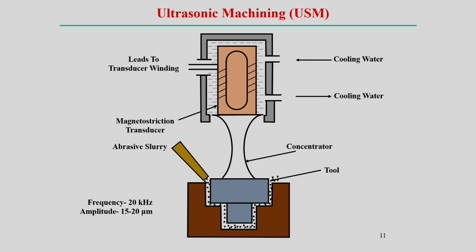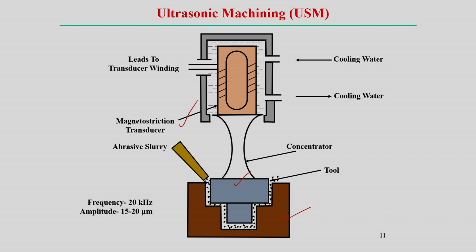Here you can see a schematic diagram of this ultrasonic machining process. There is a transducer here. The transducer basically converts the electrical energy to create the vibration, and we can use this. This is the tool material, and this is the workpiece material. Between the tool and workpiece there is an abrasive slurry filling the gap. So, the tool is not in direct contact with the workpiece; rather, the tool is in contact with the abrasive particles, and then the abrasive particles are in contact with the workpiece.